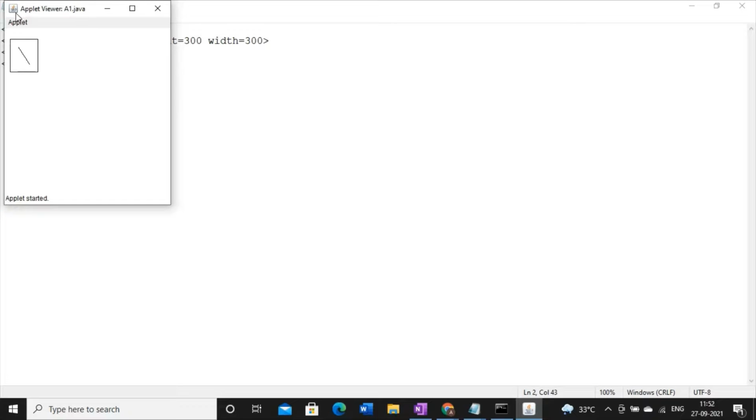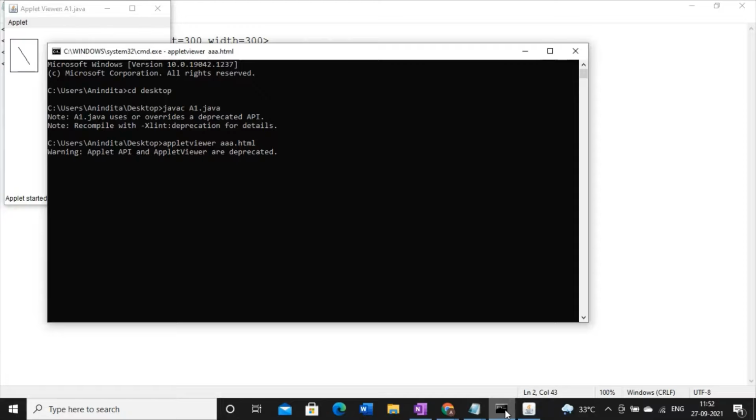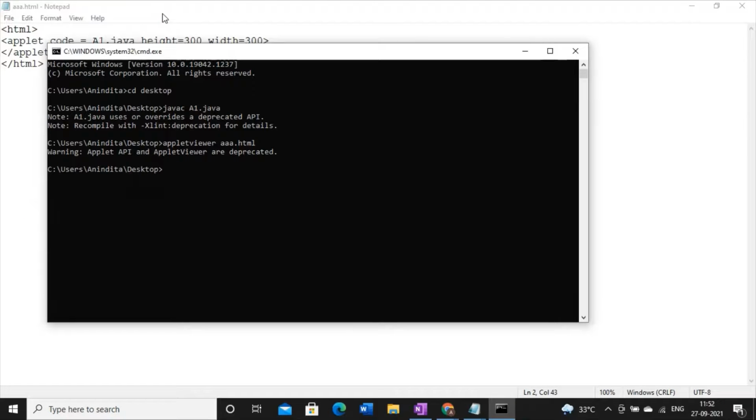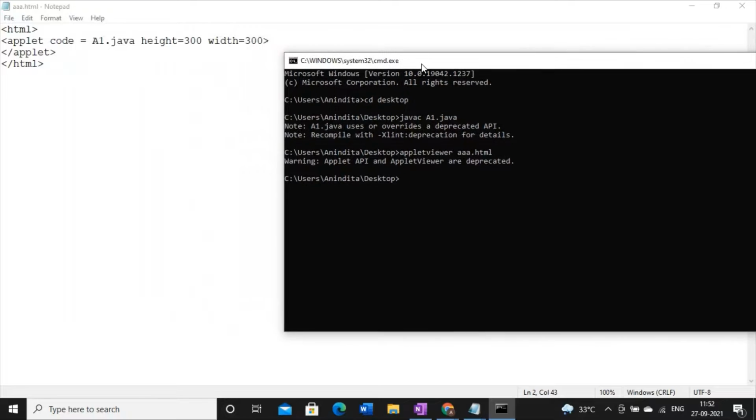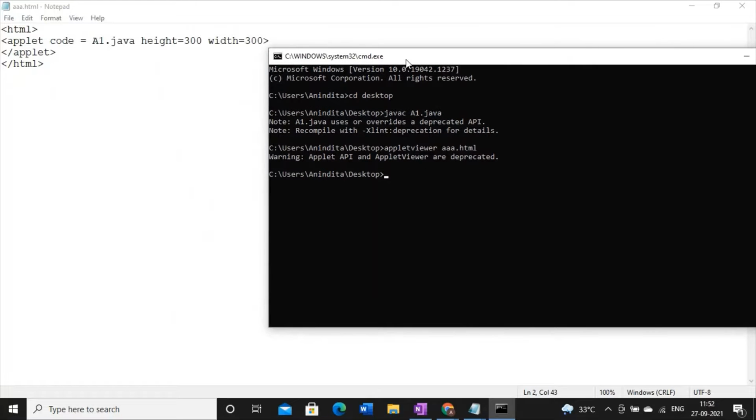But remember one thing, see here, you will not be able to write anything in this window unless you cross this one. This is due to the applet life cycle. I will explain it to you. So this is the first thing you have to remember. So this is how your applet code will execute.